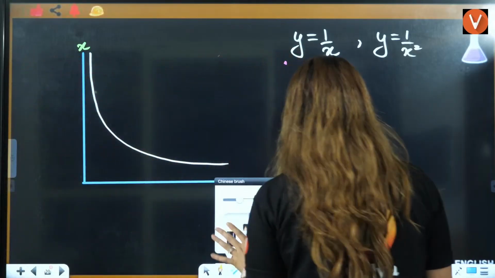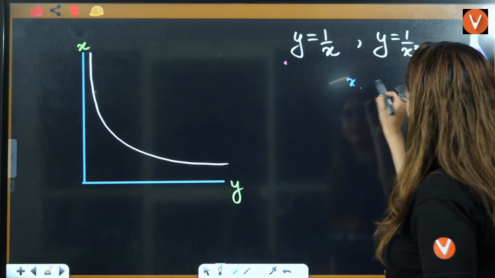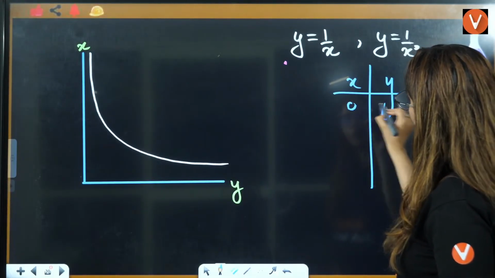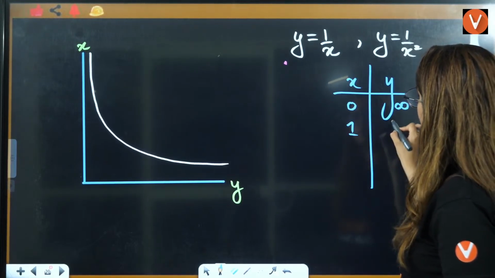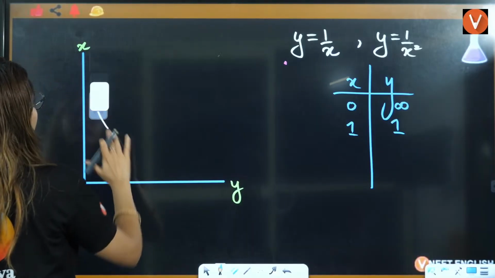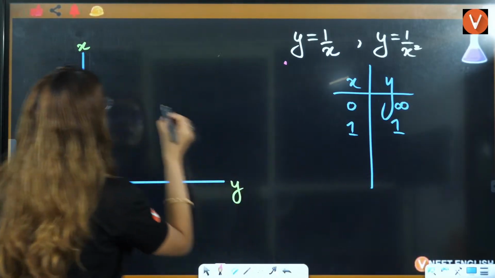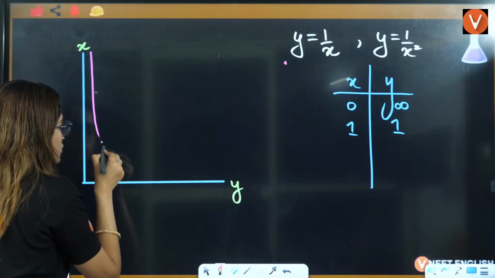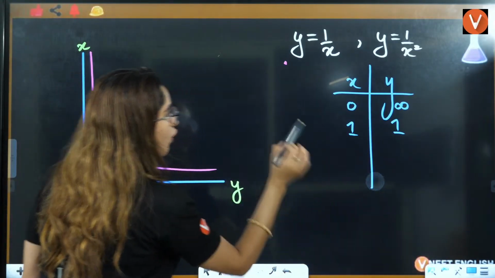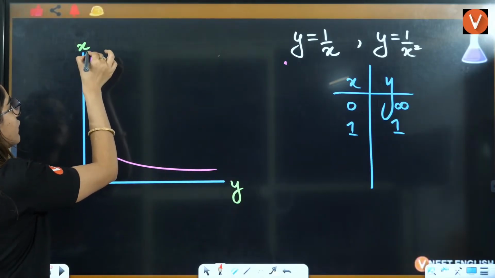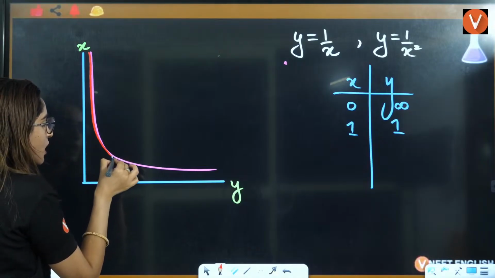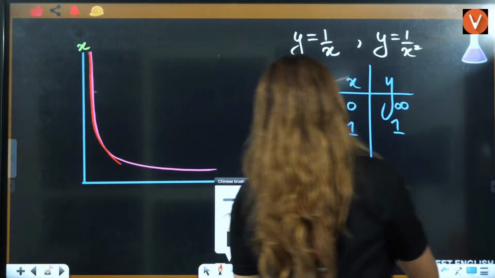Now, if you talk about the graph of y is equals to 1 by x, that is exactly the same, but you will see one thing. If I put x is equals to 0, y is infinity. If I put x is equals to 1, y is 1. Till here, everything is same. That means to a certain point, it will be same. Let me draw it again. If I am drawing it like this, it should be something like this. Now, if I am drawing the other graph with red line, it will be the same as this, but at x is equals to 2, it will change.